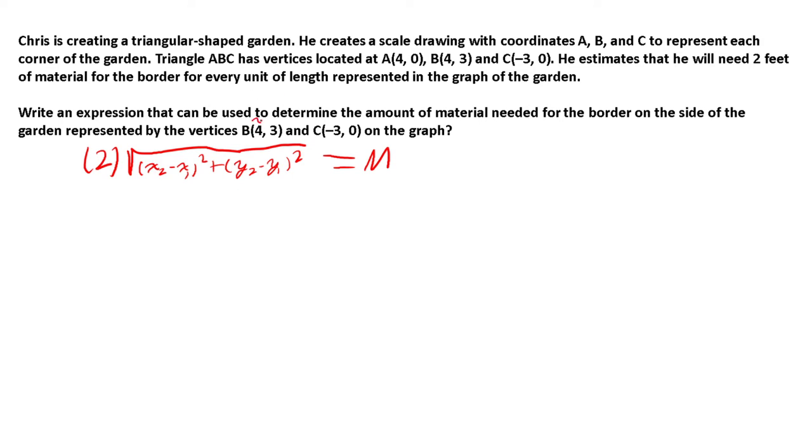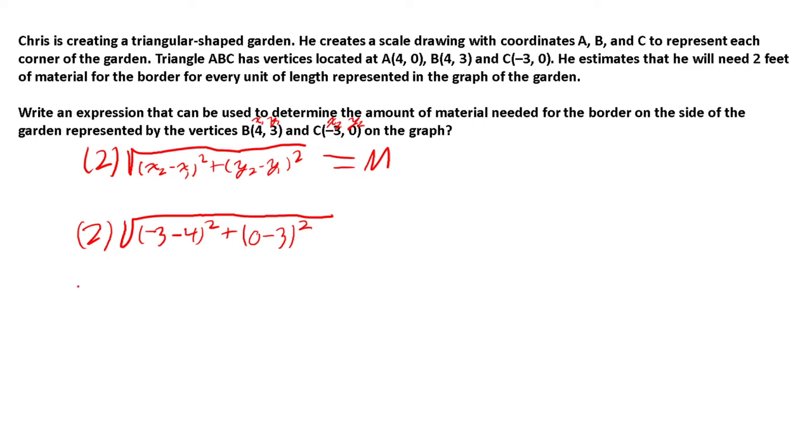If I label my points x1, y1, x2, y2, we plug everything in, we get 2 times the square root of (negative 3 minus 4) squared plus (0 minus 3) squared.